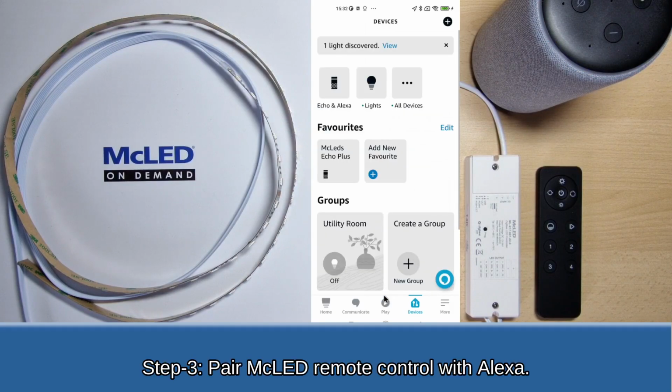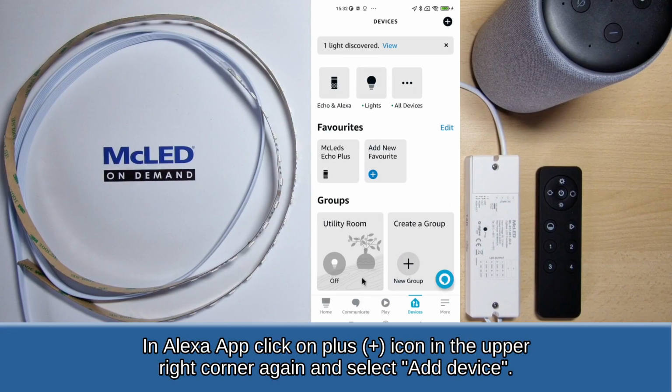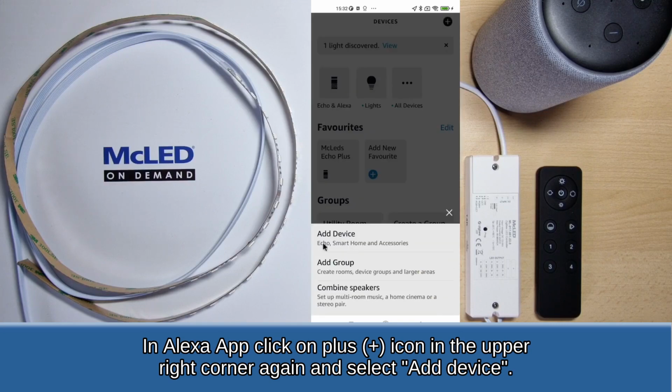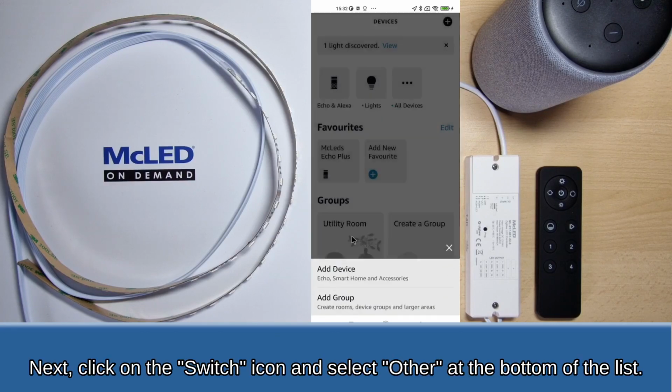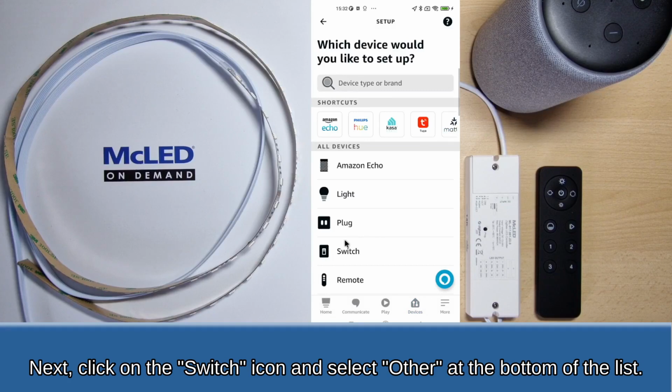Step 3. Pair MC LED remote control with Alexa. In Alexa app, click on plus icon in the upper right corner again and select Add Device. Next, click on the switch icon and select Other at the bottom of the list.